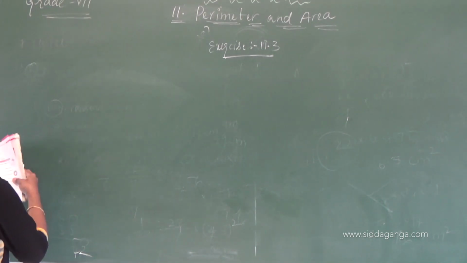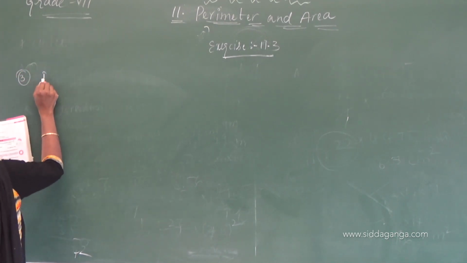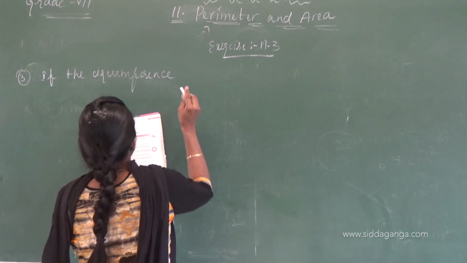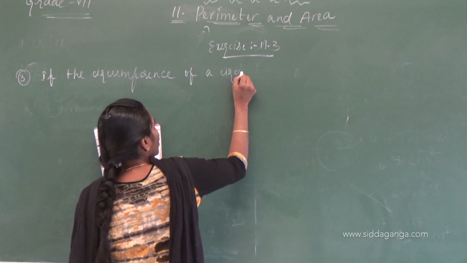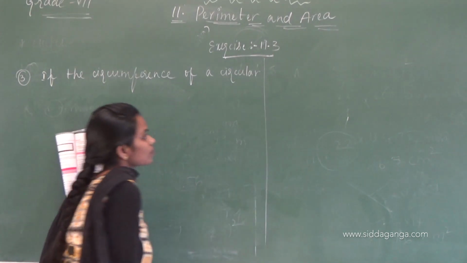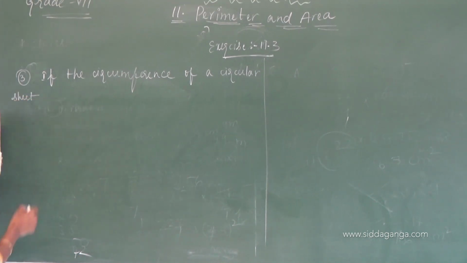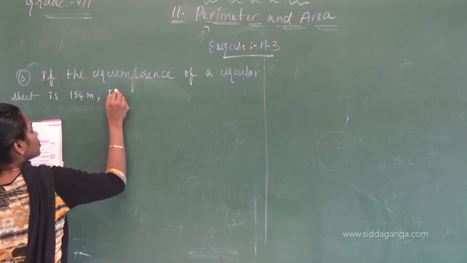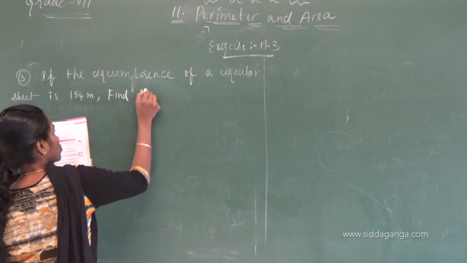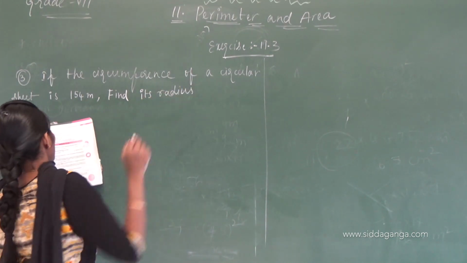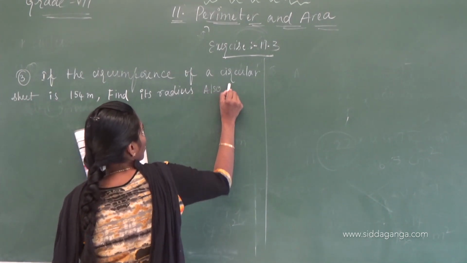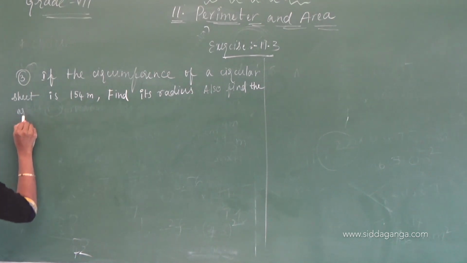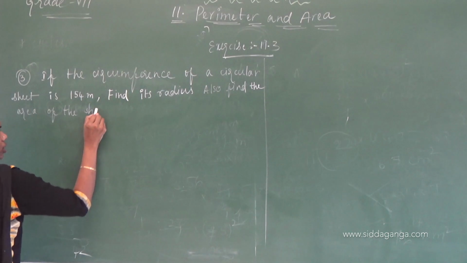Next, move on to the next problem, children. Third one. If the circumference of a circular sheet is 154 meters, find its radius. Also find the area of the sheet.